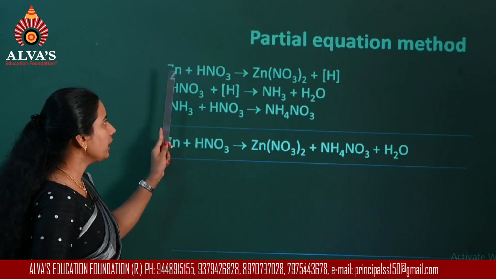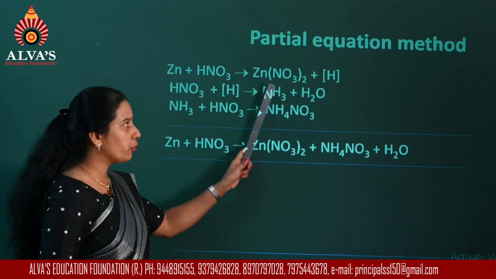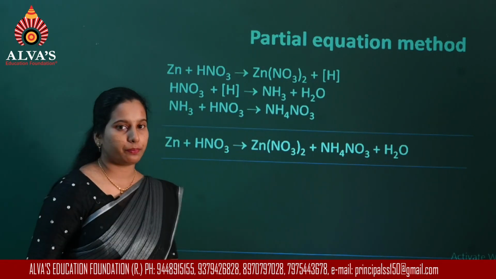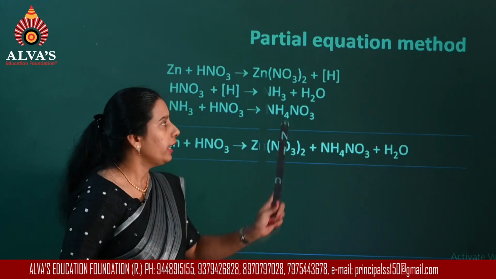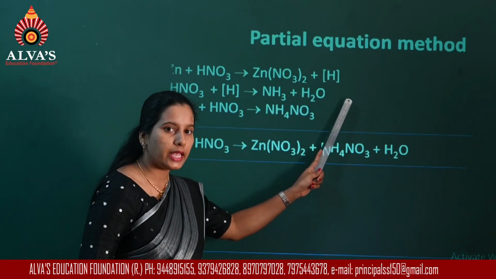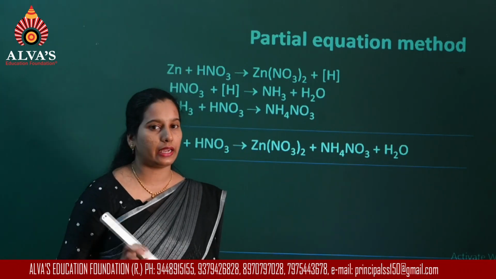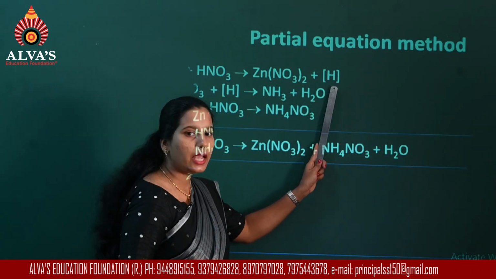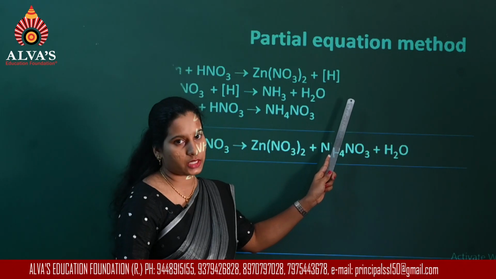First, zinc combines with dilute nitric acid and it will produce zinc nitrate and nascent hydrogen. Nascent hydrogen is the elemental form of hydrogen which is highly reactive. So nascent hydrogen is represented by writing the symbol H inside the square bracket.